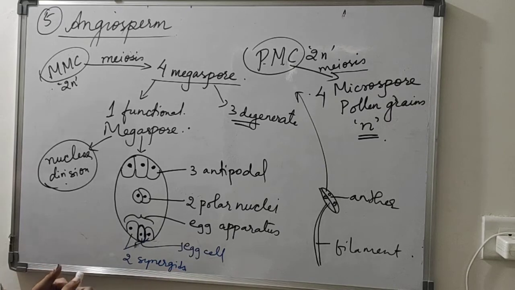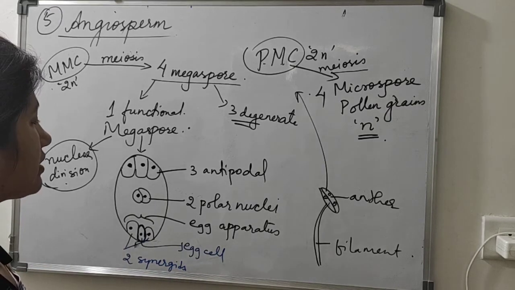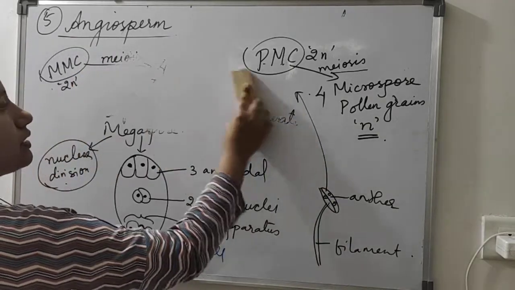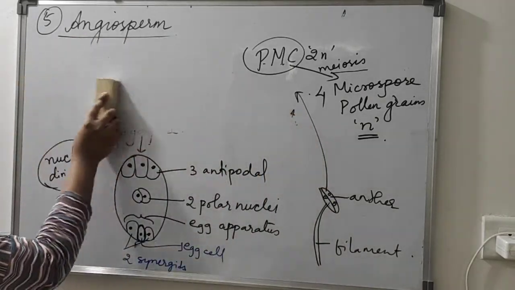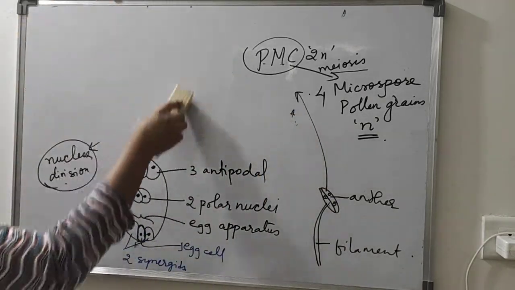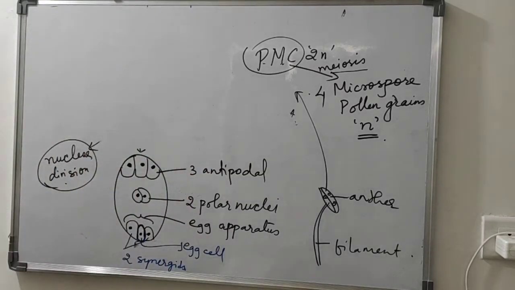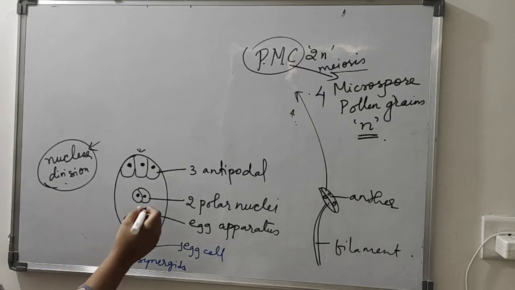In detail, you will be learning about this embryo sac in the angiosperm chapter, in the morphology of the angiosperm chapter. We have one chapter completely on angiosperm. Okay, so we'll try to complete this part here.